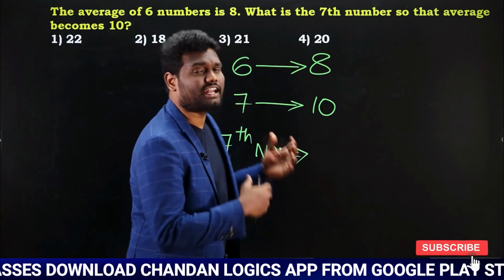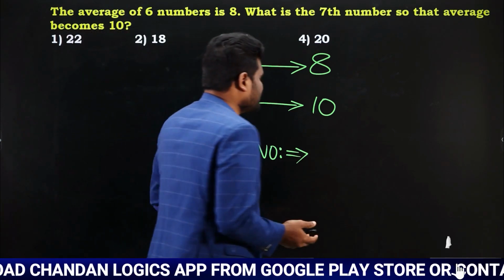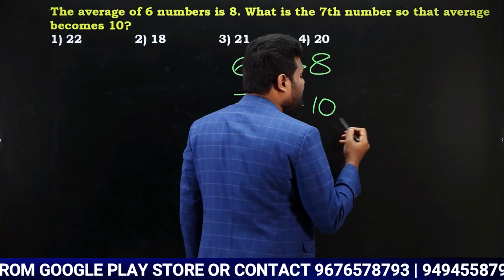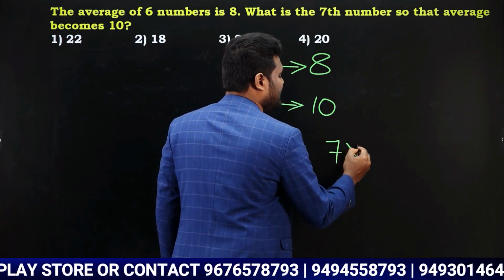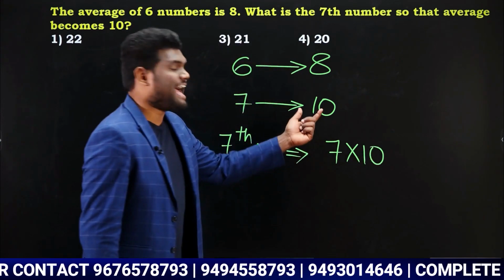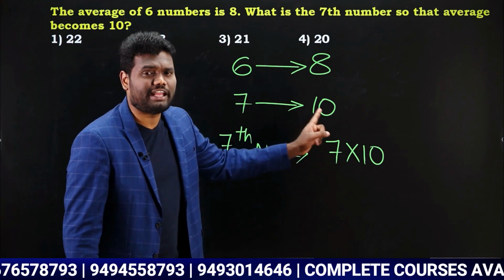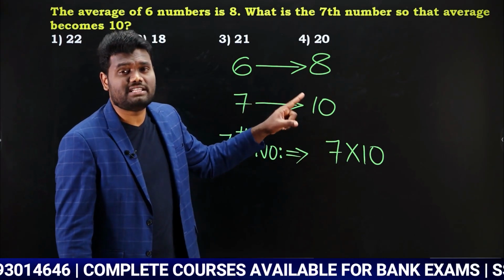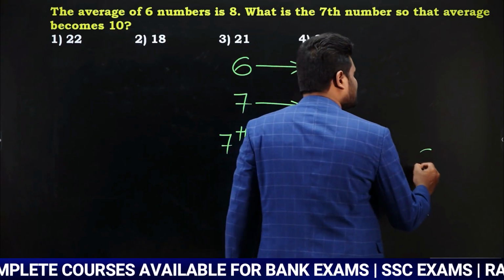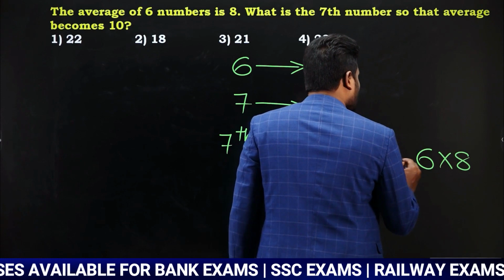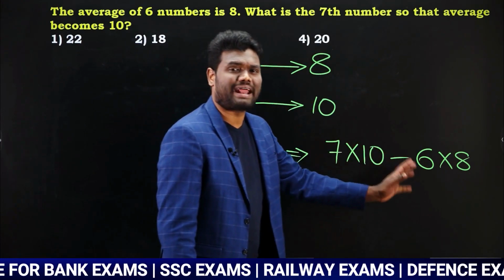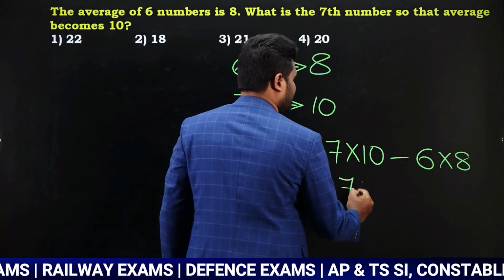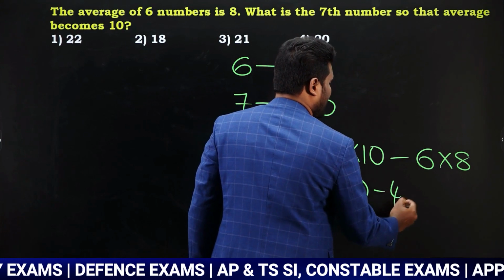That was your question. Generally, how do we calculate this? 7 numbers' average 10 means the 7 numbers' sum is how much? The 7 numbers' sum will be 7 into 10. Yes or no? If the average is 10, then the sum is 7 into 10. Similarly, if the 6 numbers' average is 8, then the sum is 6 into 8. So from the sum of 7 numbers, we are going to subtract the sum of 6 numbers. If you calculate this, 7 into 10 is 70, minus 6 into 8, which is 48.